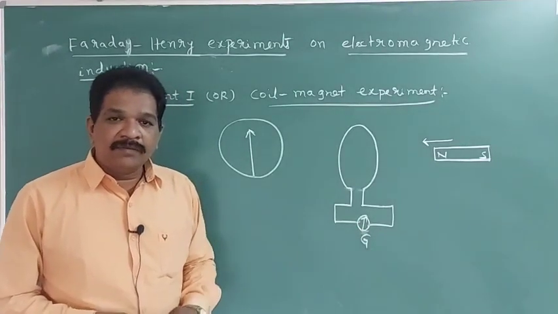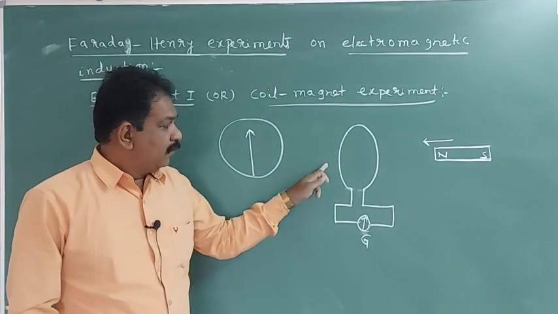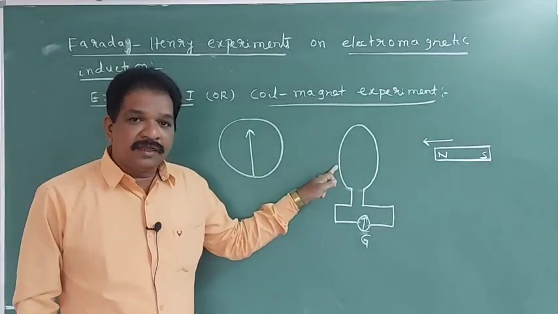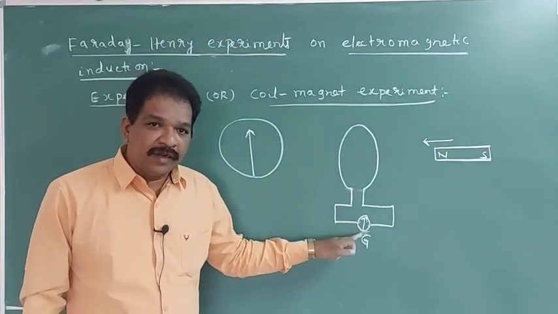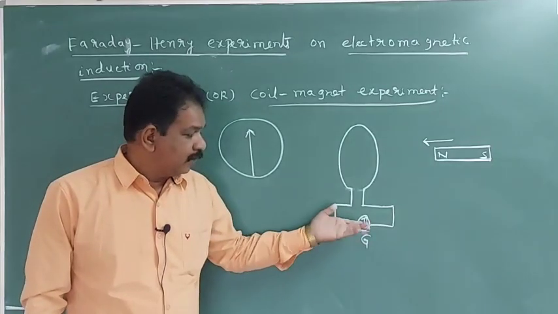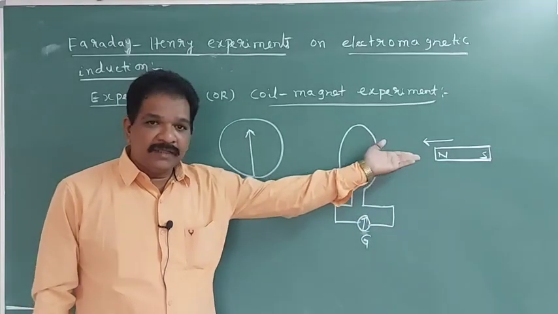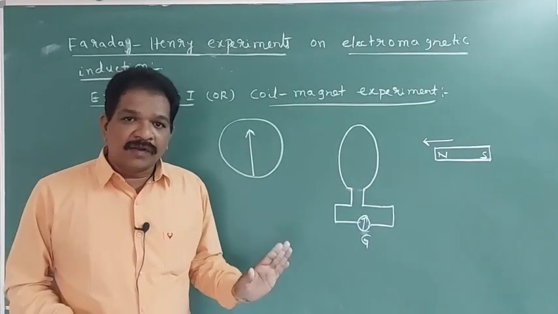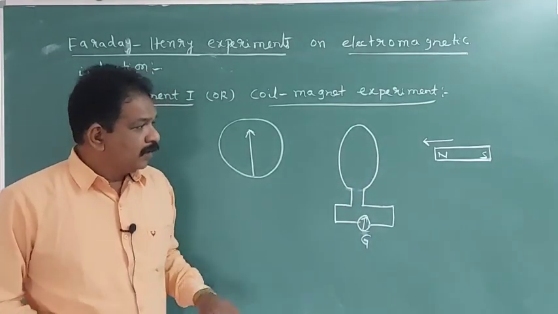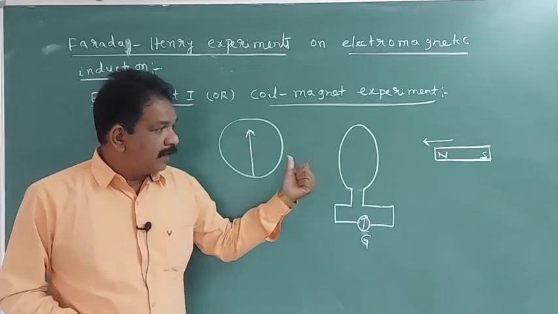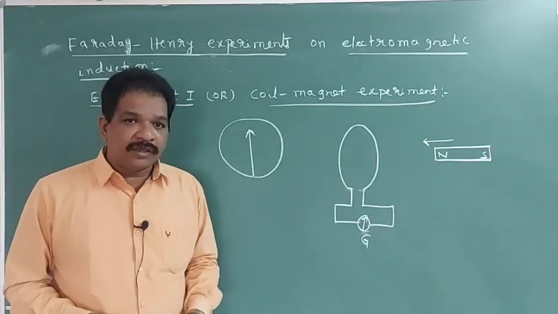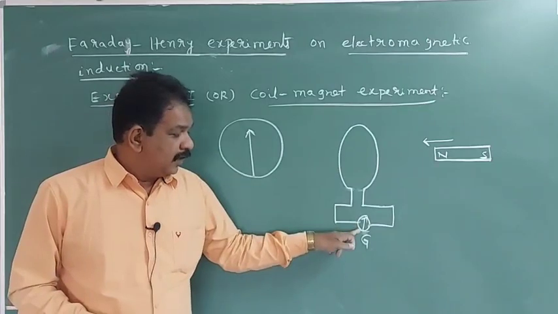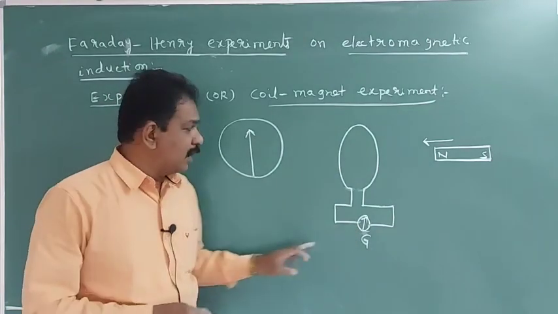When will the galvanometer deflect? When current is there in the coil, only then will the galvanometer deflect. So when the magnet is stationary, there is no deflection in the galvanometer. We are moving the magnet towards the coil, then there is a deflection in the galvanometer.